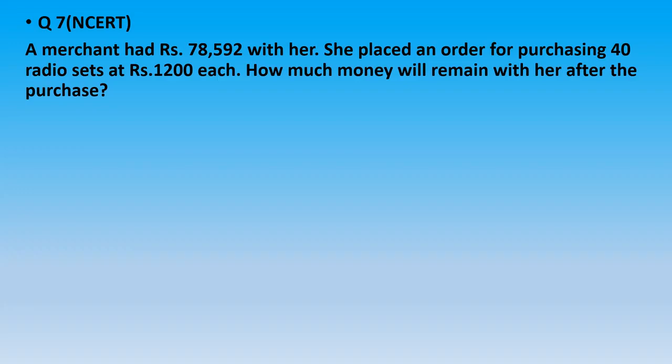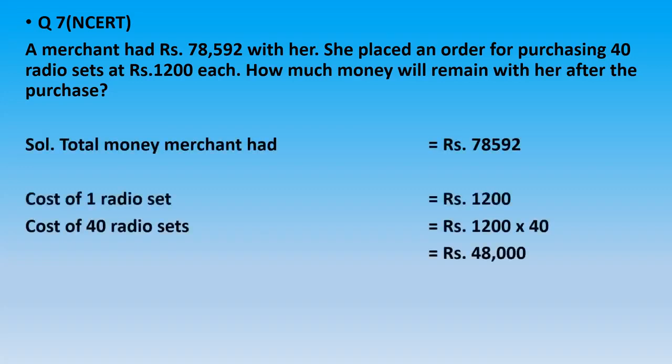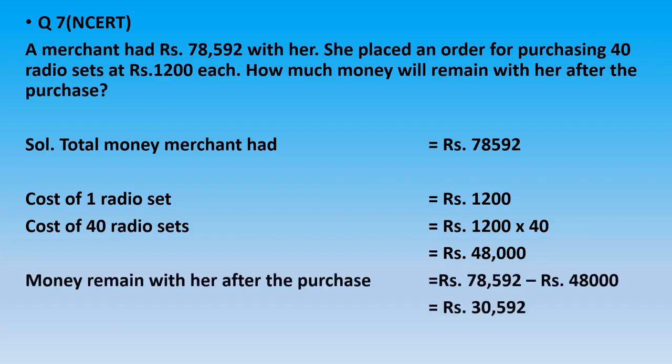When the cost of one is given and the cost of many, more than one, is asked, then we will multiply. So the cost of 40 radio sets is rupees 1,200 multiplied by 40, which is equal to 48,000. Now we have to find out how much money will remain with her after the purchase. So money remaining with her after the purchase is 78,592 minus rupees 48,000, equal to rupees 30,592.